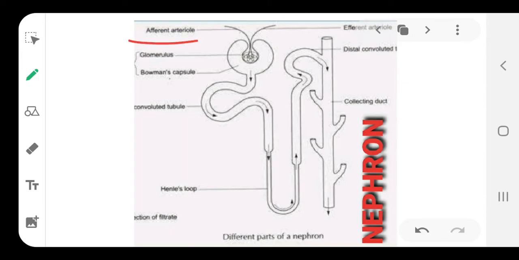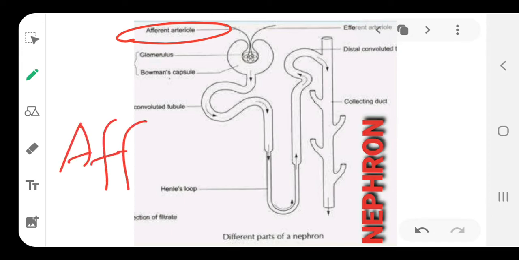So this is called afferent arteriole. Write down the spelling, A-double-F-E-R-E-N-T, afferent arteriole. First you label the part, then we discuss the working.